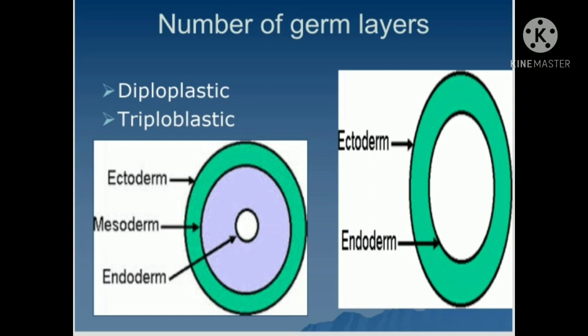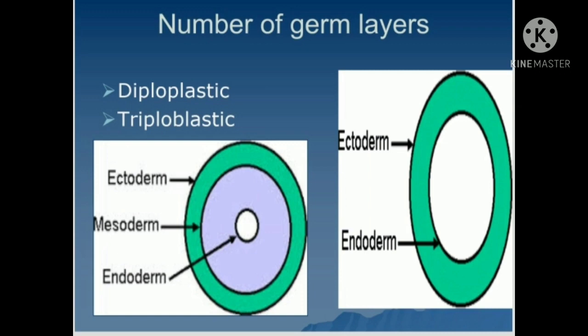Every multicellular organism begins its life from a single cell, and that is called a zygote. I am repeating: each and every organism on this planet begins its life from a single cell, and that is called what? Zygote. The zygote divides and redivides to form a mass of cells. These cells get arranged into 2 or 3 layers, and these 2 or 3 layers are called germinal layers. In front of you, a figure is given.